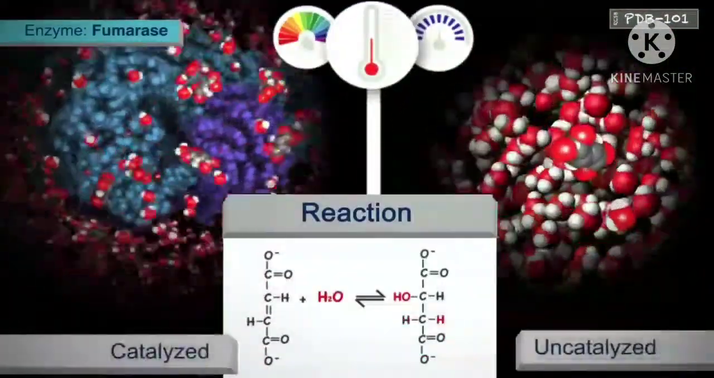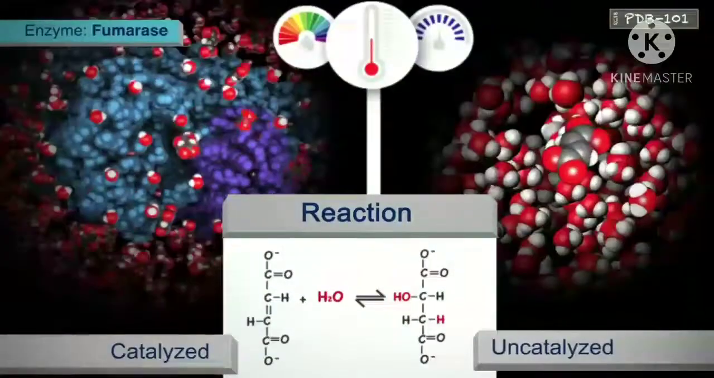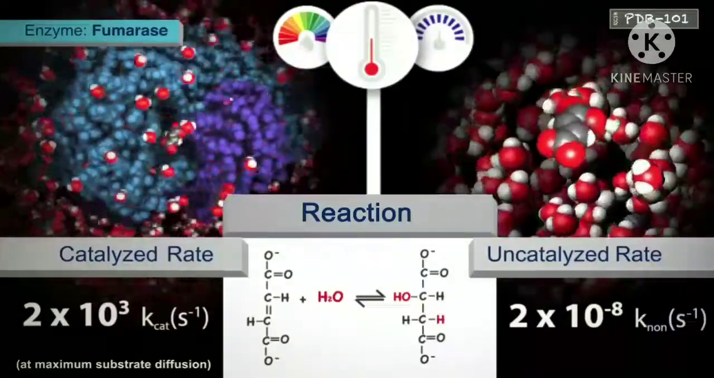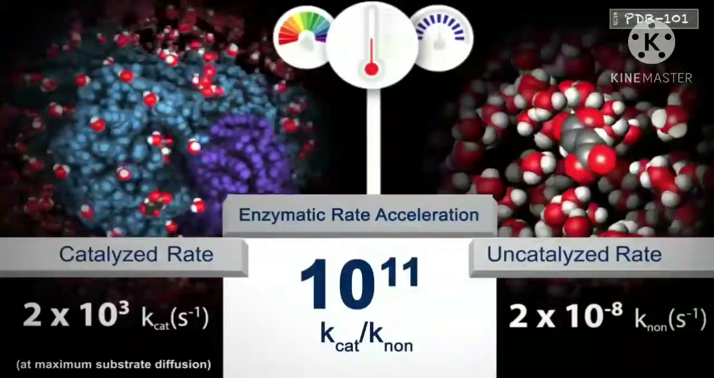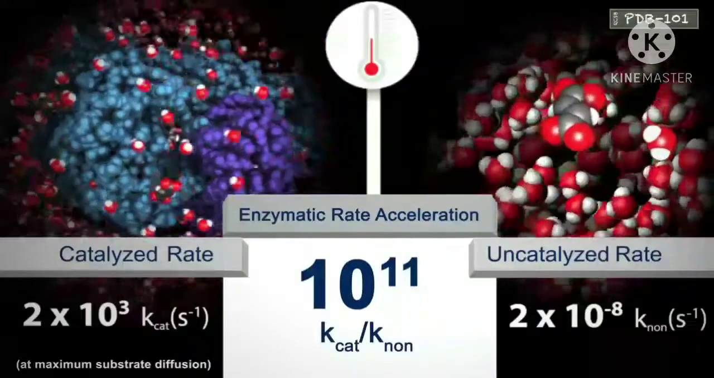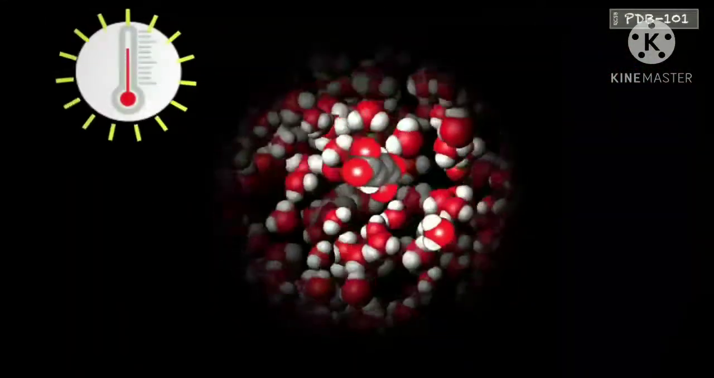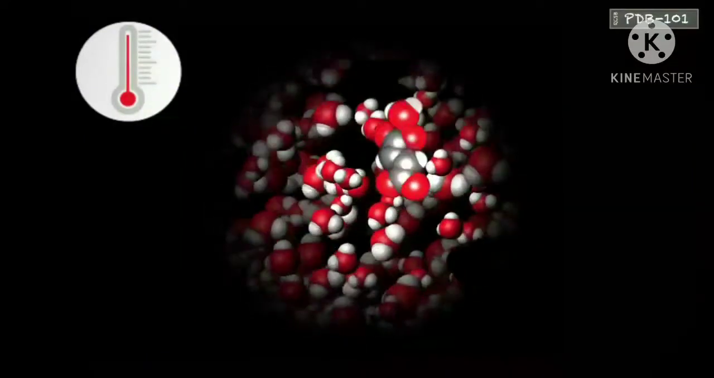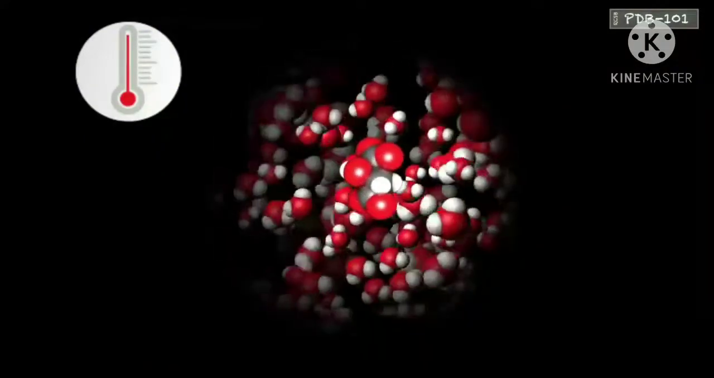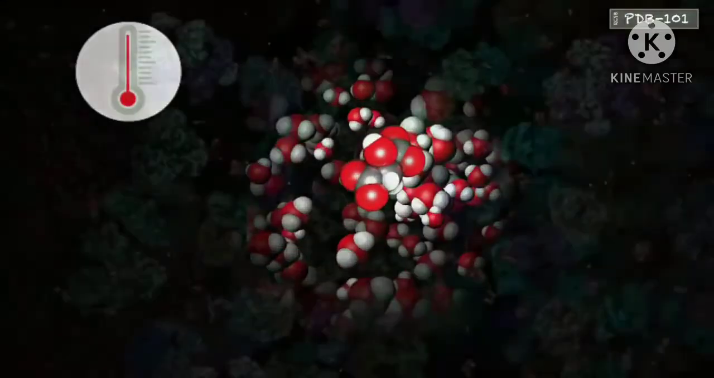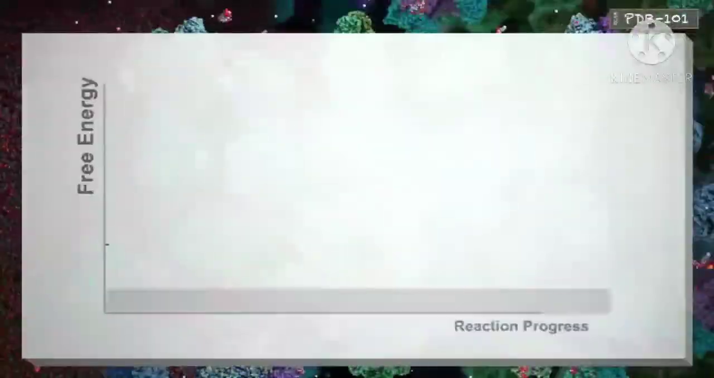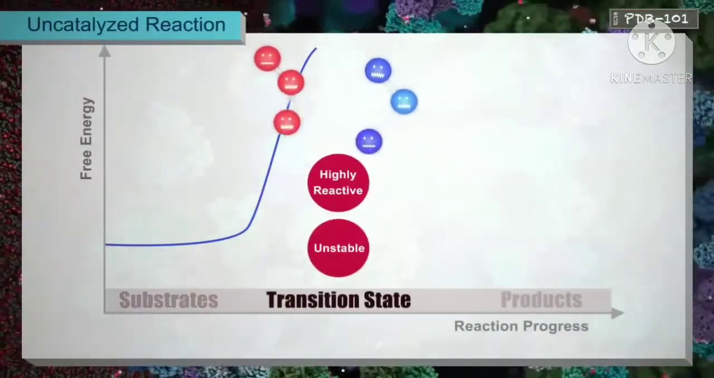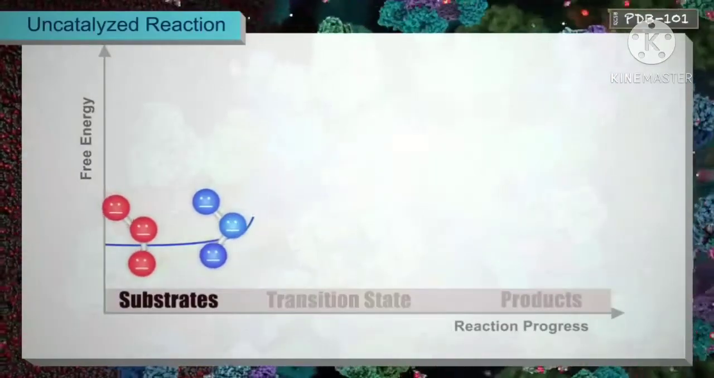The rates of catalyzed reactions are millions to trillions times faster than those of the same reactions uncatalyzed. To speed up a reaction in the absence of enzyme, additional energy would need to be provided as heat, which jostles the substrates and occasionally provides enough energy to trigger a reaction. In the course of most reactions, an unstable and highly energetic transition state is formed as the substrates are transformed into products.